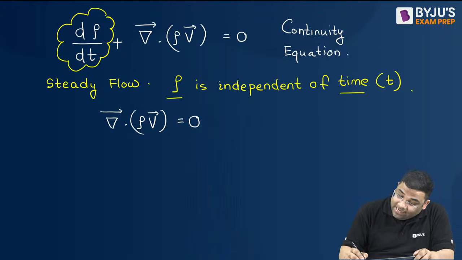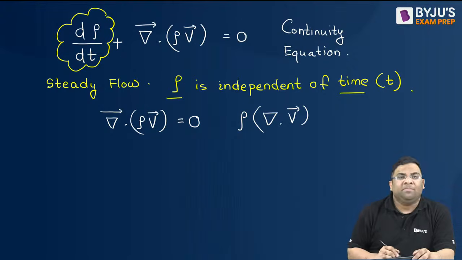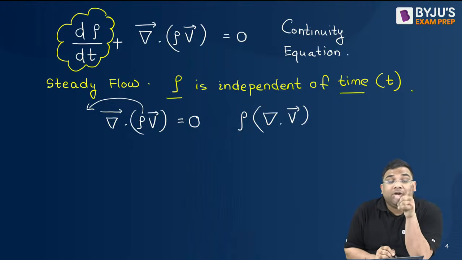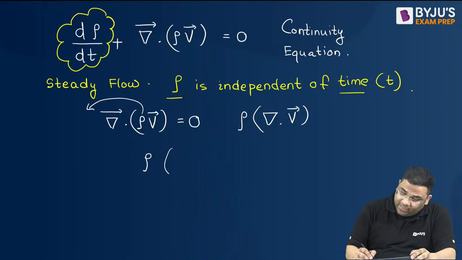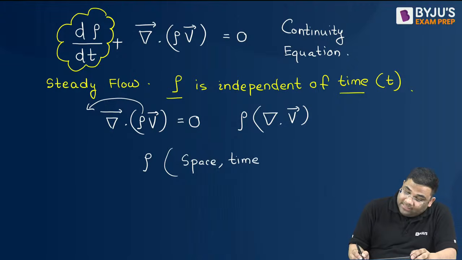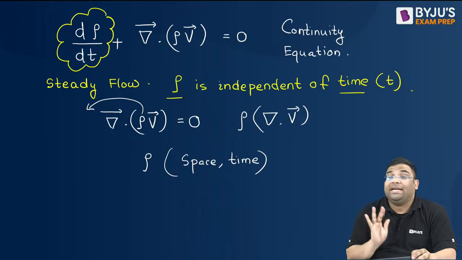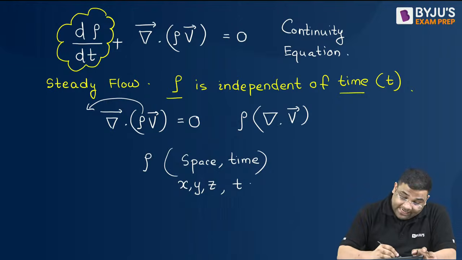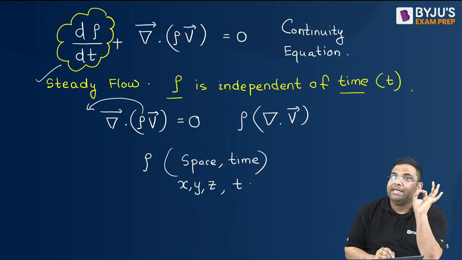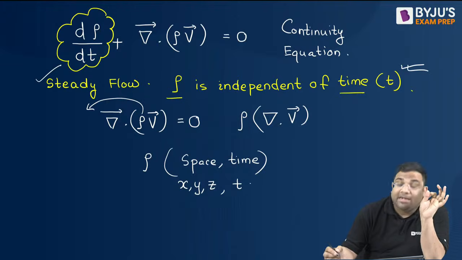See, try to understand. I cannot write it like this. Some people may think we can take rho outside, but that is wrong. Why can I not take rho outside? Rho, the density, is a function of space and time. Space means X, Y, Z coordinates, and the time t. So when I say it is steady, it has become only independent of time.